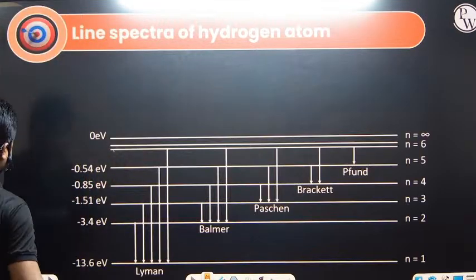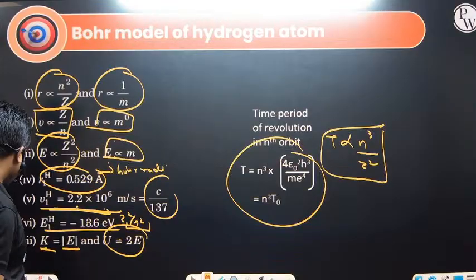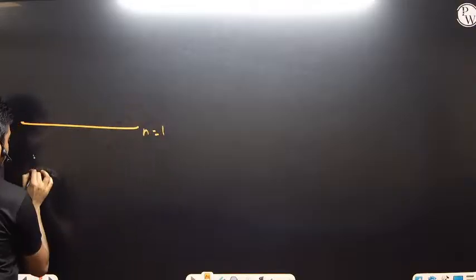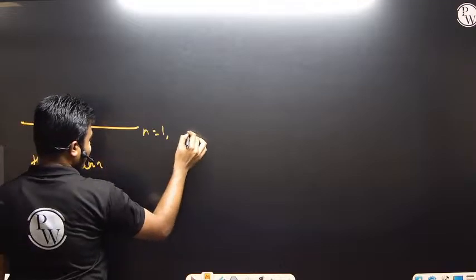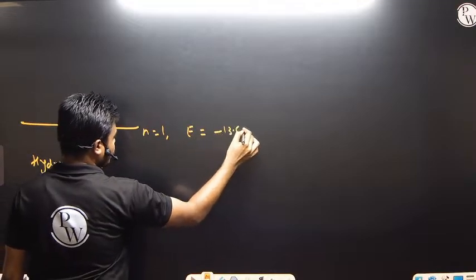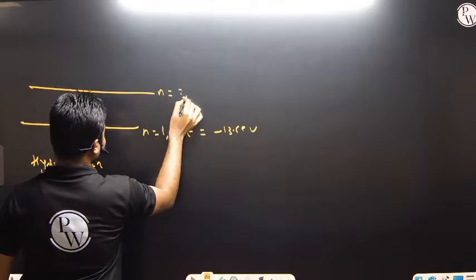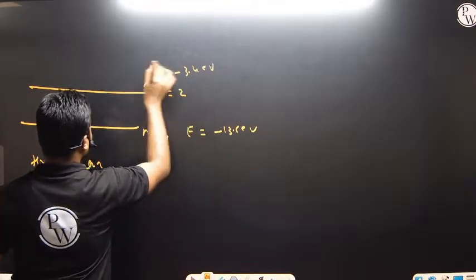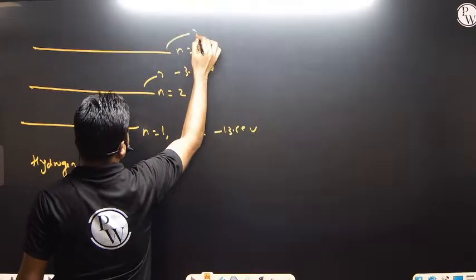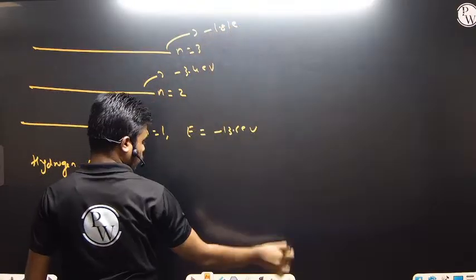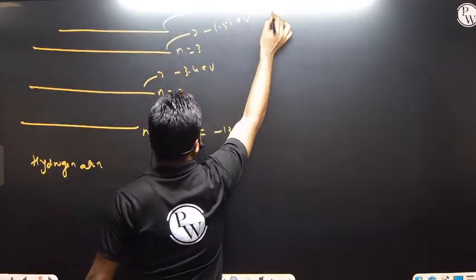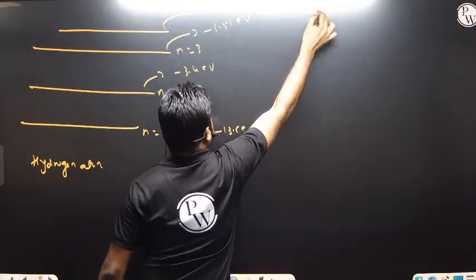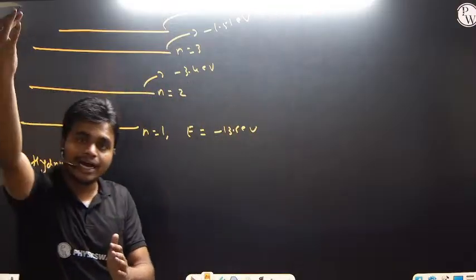So next one we define, that is line spectrum of this. Before this, what I want you to remember is that for the hydrogen atom, N equals 1, energy is minus 13.6 electron volt. N equals 2, energy is minus 3.4 electron volt. N equals 3, energy is minus 1.51 electron volt. N equals 4, energy is minus 0.85 electron volt. So these are the energy levels we have for the hydrogen atom.